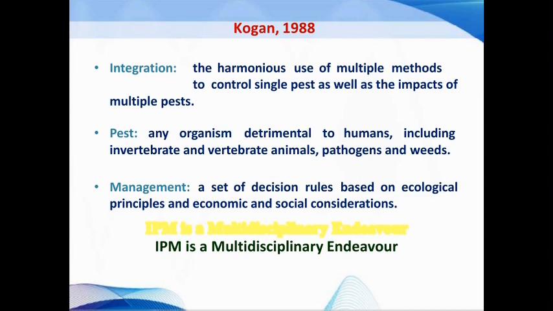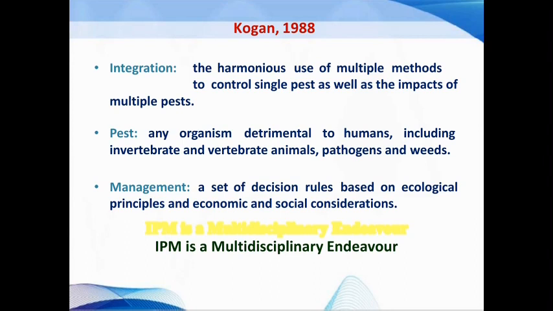Before starting our topic, we should know the actual meaning of integrated pest management. If you divide the word IPM, I means integration, P means pest, and M means management. In 1988, the scientist Kogan described the IPM definition. Integration is the harmonious use of multiple methods to control a single pest as well as the impact of multiple pests.